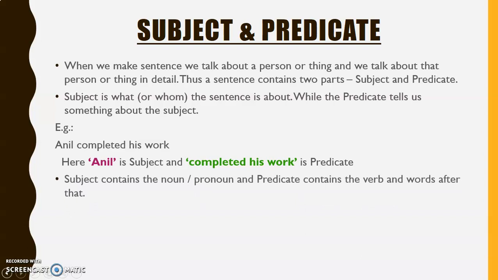Subject contains the noun or pronoun and the predicate contains the verb and the words after that. For example, Henry loves strawberries. He played in the park. In the first sentence, Henry is the noun and in the second sentence, he, the subject, is the pronoun.